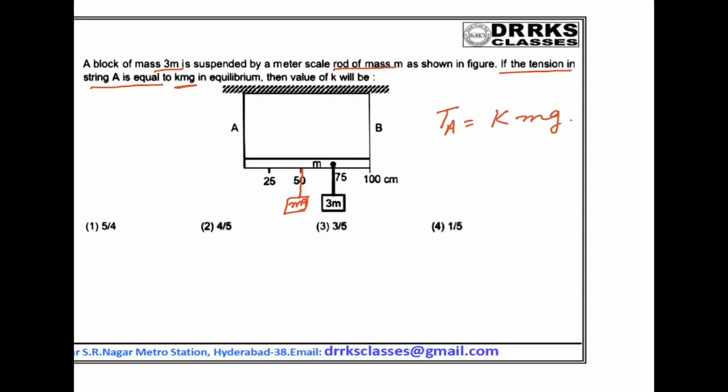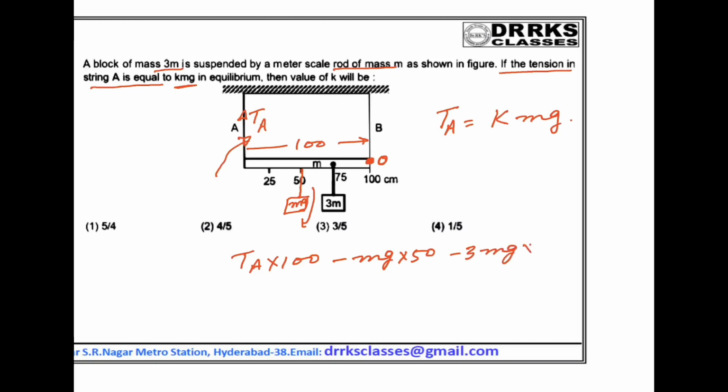So at equilibrium, the moments are balanced. If I calculate the moments about the point O, okay, so if TA is the tension in the string A, TA into 100, because its length is 100, is equal to mg into 50 plus 3 mg into 75.